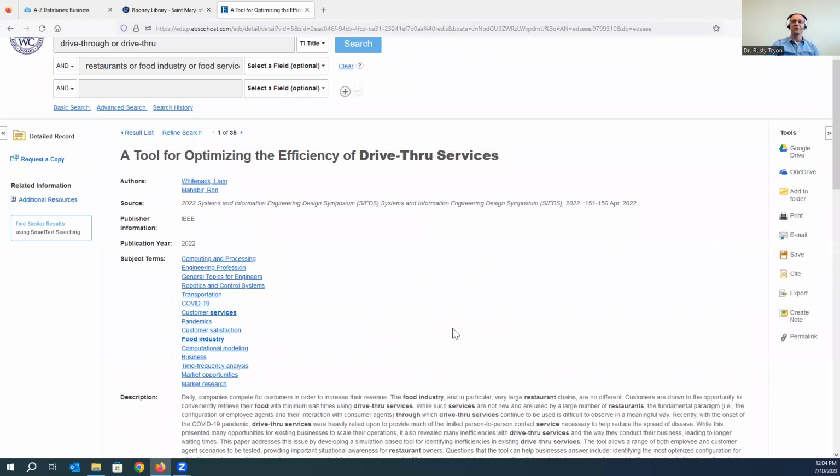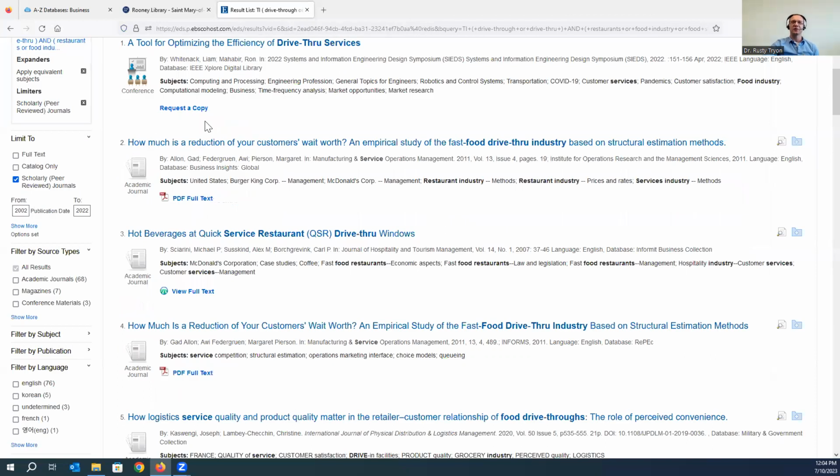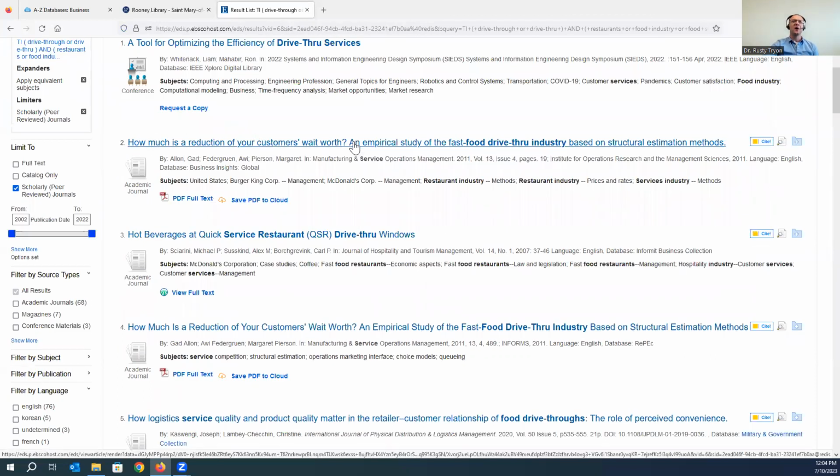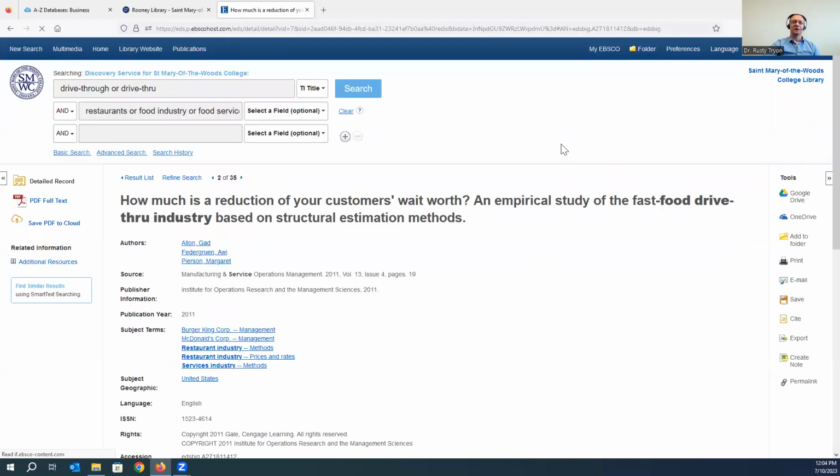In this case, we don't have it in full text, so you would want to request a copy of it through interlibrary loan. But that is a great way for you to gauge whether or not this particular article is going to be useful for you, because sometimes those titles are a bit misleading. And so it's good to get that additional information. We'll look at article number 2 here a bit more in depth as well.